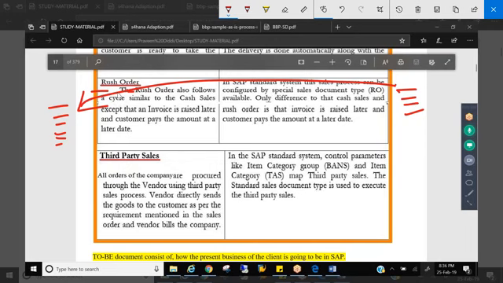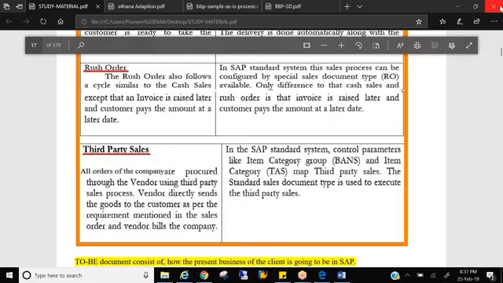So you'll find lots of gaps like this. Customer wants to give two, we already discussed in the last session, right? So for one material, he wants to offer 2 materials as free goods, but it's not possible. Multiple free goods is not possible in SAP, right? So these are all called gaps.